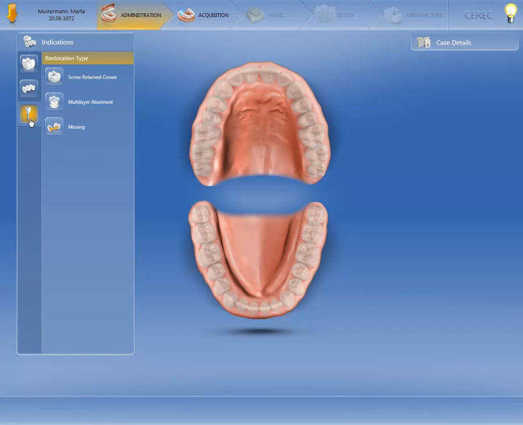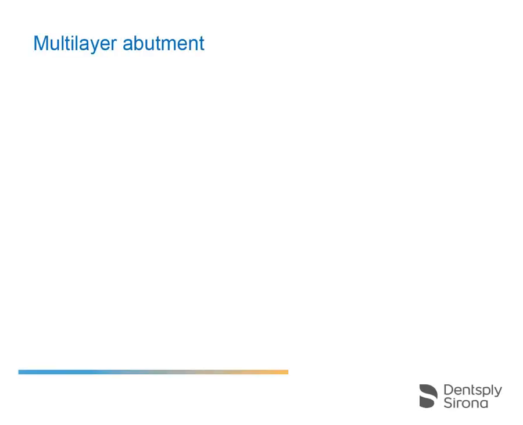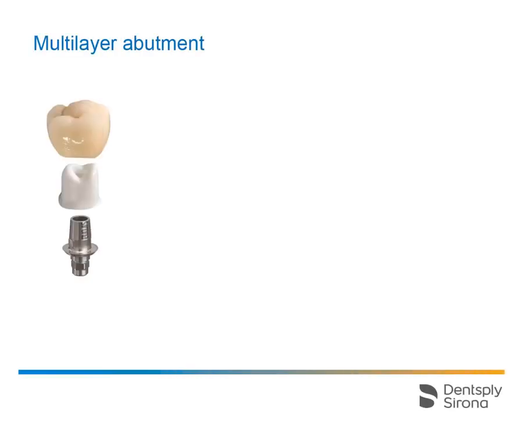By using CEREC, implants can be restored with a screw-retained crown or with a multi-layer abutment. Let's take a closer look at the difference. With the multi-layer abutment, a ceramic structure is produced by the CEREC software that is glued on the tie base extraorally, thereby forming the abutment. The abutment is then screwed in intraorally and then finally treated with a crown.